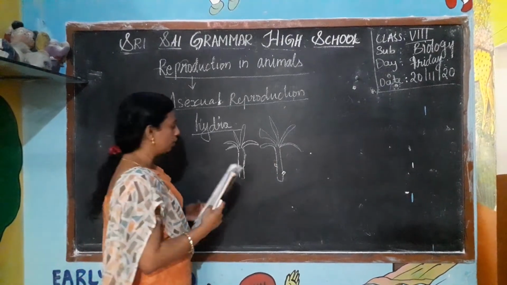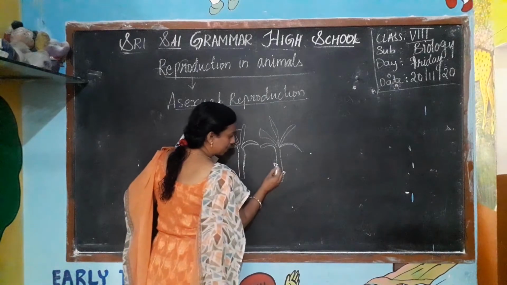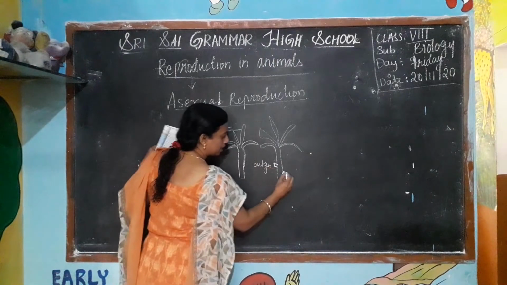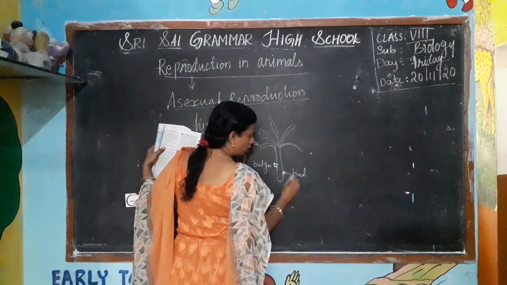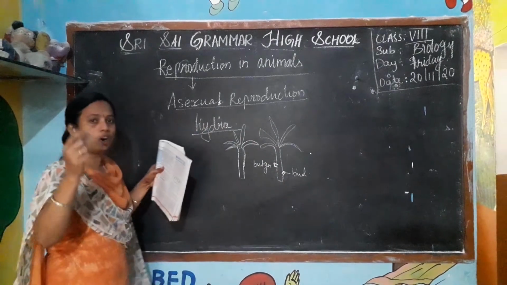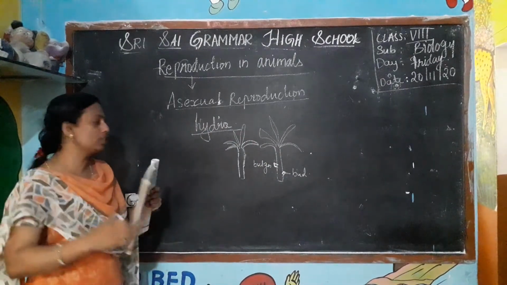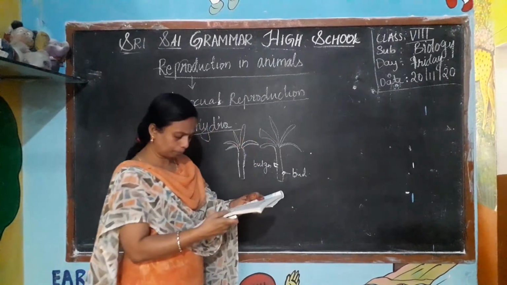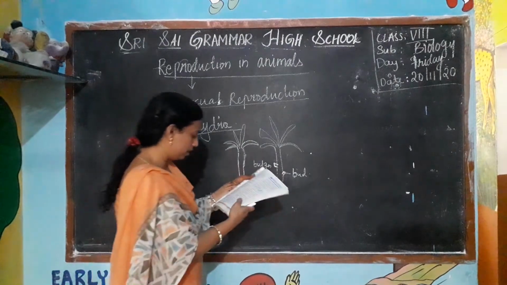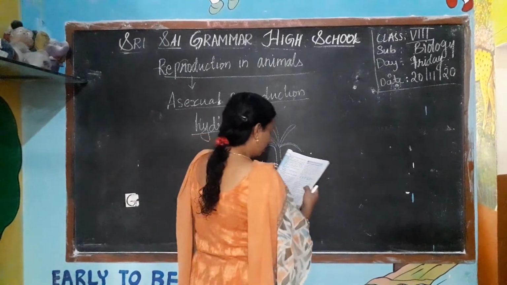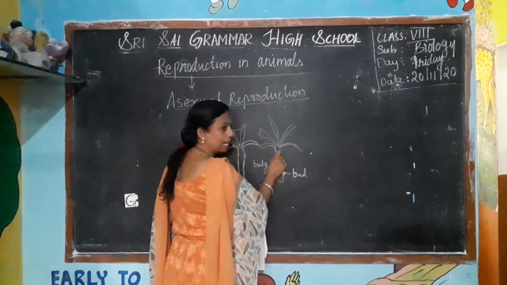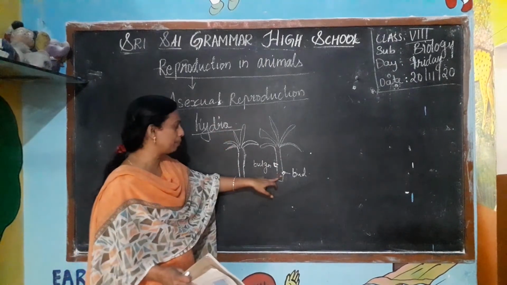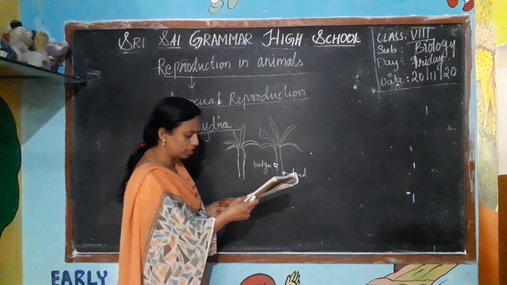Where we can see the swollen part or the bulge, it is known as a bud. B-U-D, bud. In this budding, the new individual will develop from the parent animal, that is Hydra, only. The individual develops from the bud.